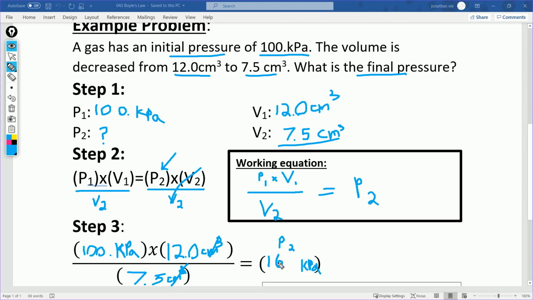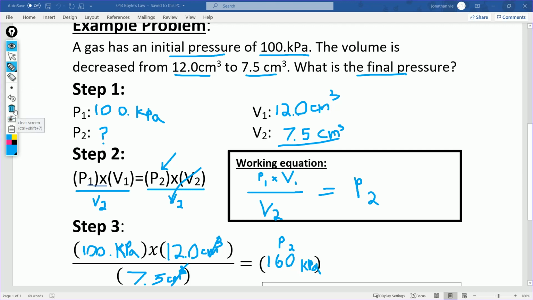Now we want to make sure we have the right number of significant figures. My answer right here, right now, is 2 sig figs. In my calculations, I used 3 sig figs, 3 sig figs, and 2 sig figs. So because my lowest number of sig figs is 2, I do want 2 sig figs in my final answer. And look at you, I already have that.